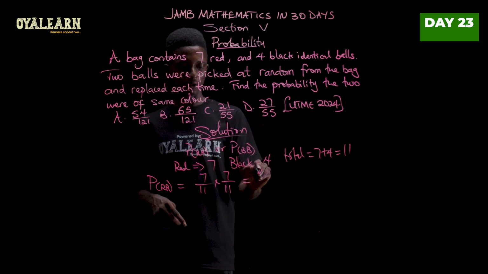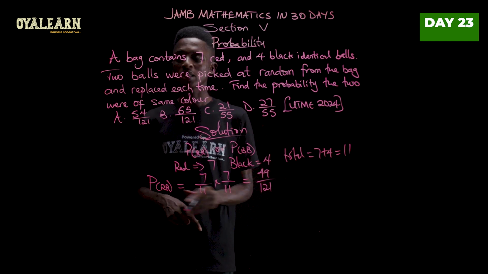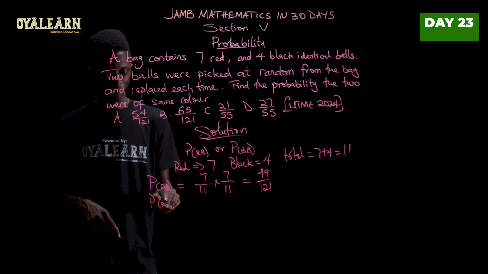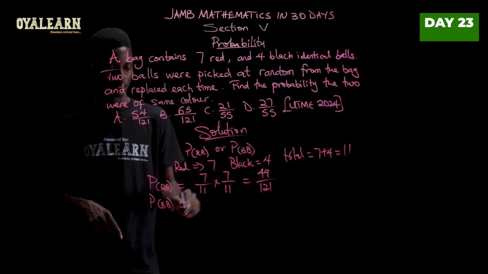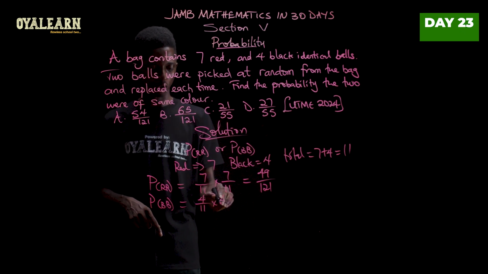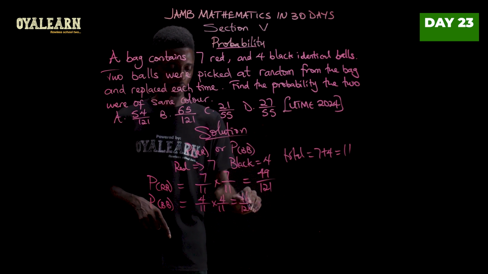Now 7 times 7 gives us 49. 11 times 11 gives us 121. Now probability of picking black and black, that will be 4 over 11 times 4 over 11. And this will give us 16 over 121.